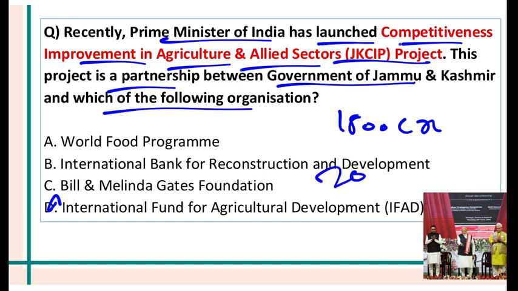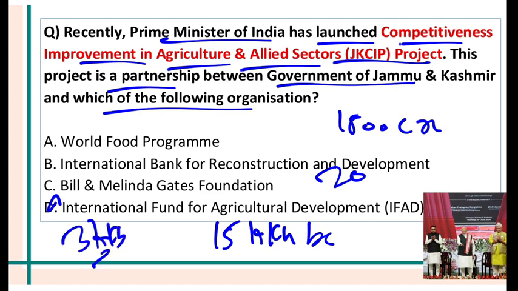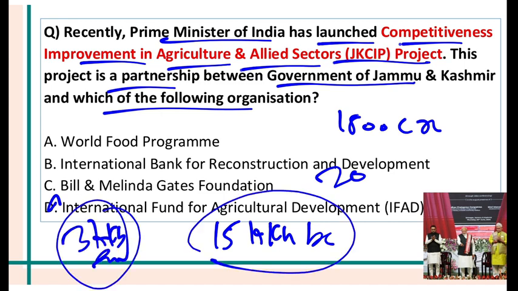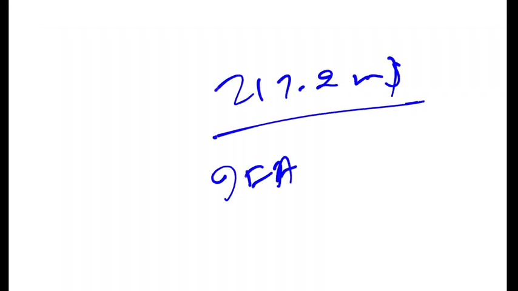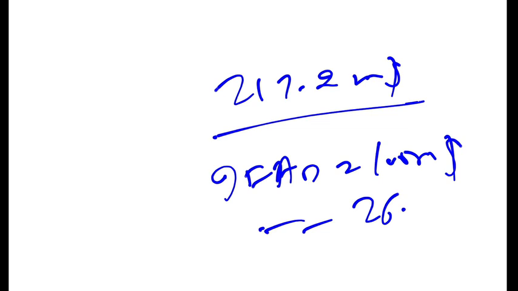It will benefit 15 lakh beneficiaries and 3 lakh households. So what is the budget for the project? Budget for the project is $217.2 million. Out of this, International Fund for Agriculture Development is contributing $100 million. And Government of Jammu Kashmir is contributing $26.4 million. The private banks will contribute $20.8 million, like that.